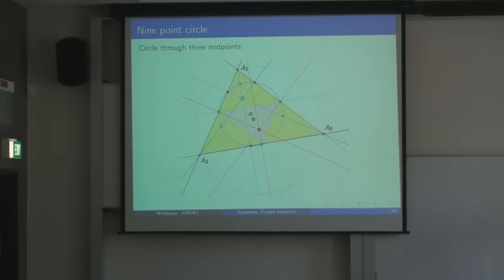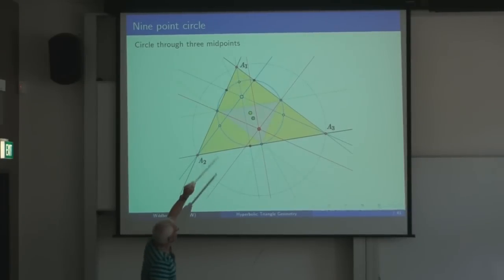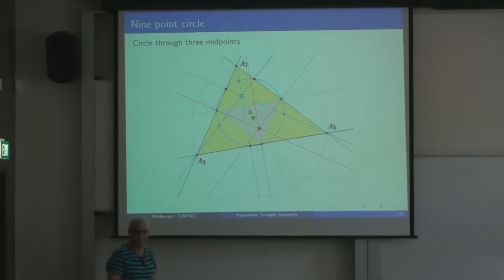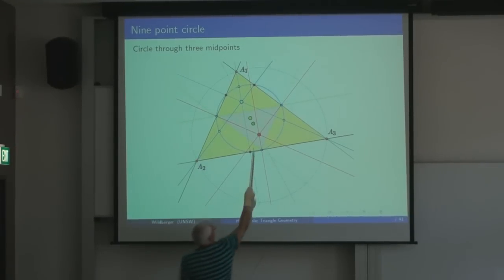Okay, there are many interesting points on the Euler line, but the next most interesting point is the center of the 9-point circle. So if you take the circle that goes through the three midpoints, this one right here, it turns out that its center is also on this Euler line. In fact, it's exactly halfway between the circumcenter and the orthocenter. In fact, that follows already from the discussion that we have already had. Once you realize that the circumcenter is in fact the center of the circle that goes through 3 points of the triangle. That's how you get the center of a circle through 3 points, by drawing the perpendicular bisectors of the sides.